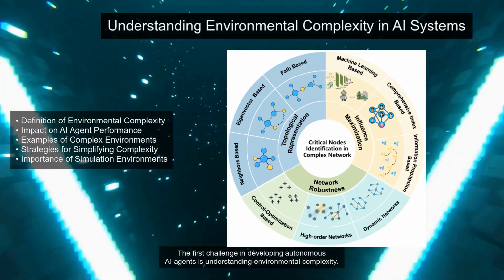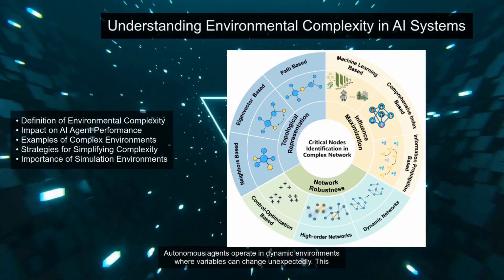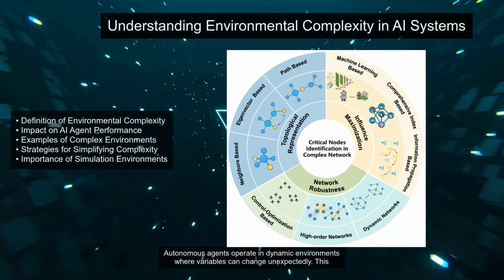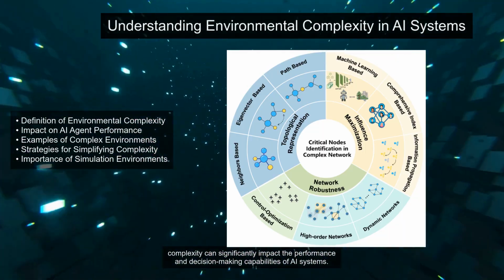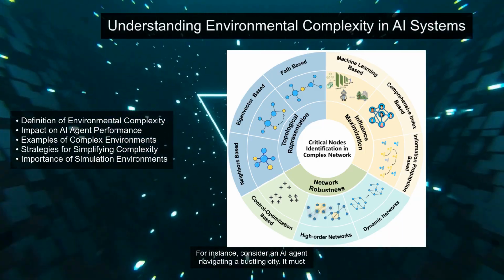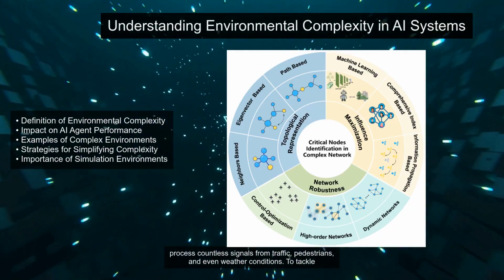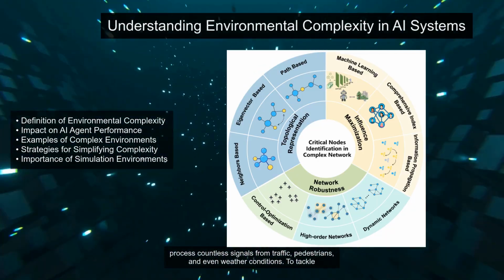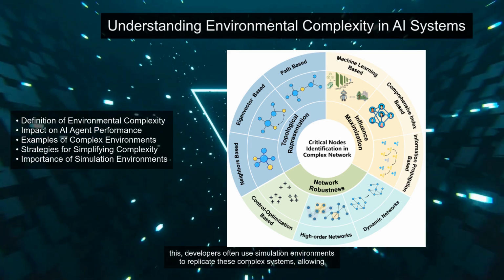The first challenge in developing autonomous AI agents is understanding environmental complexity. Autonomous agents operate in dynamic environments where variables can change unexpectedly. This complexity can significantly impact the performance and decision-making capabilities of AI systems. For instance, consider an AI agent navigating a bustling city. It must process countless signals from traffic, pedestrians, and even weather conditions.